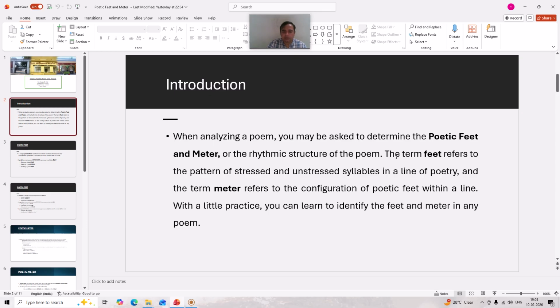Poetic feet means a pattern of stressed and unstressed syllables in the line of poetry, whereas meter refers to the configuration of poetic feet within a line. It means meter is a greater term than feet. When two or three feet come together in a particular order in a line of a poem, it becomes meter.